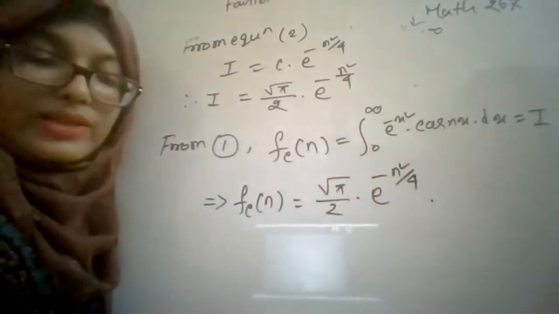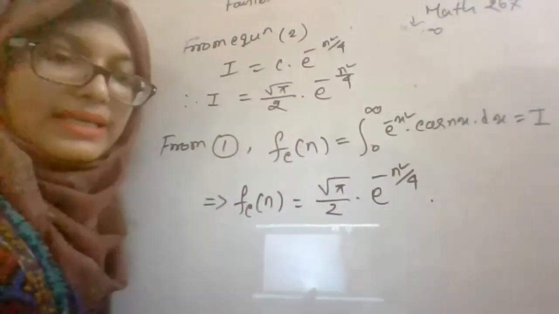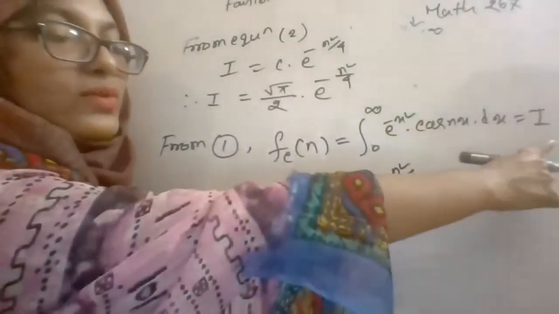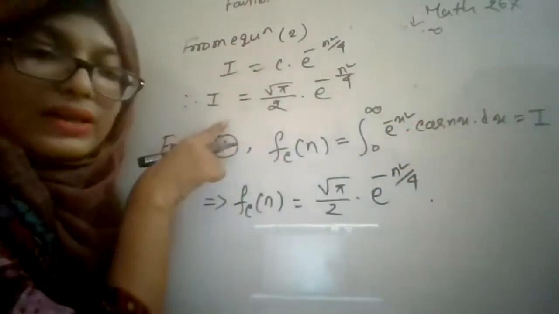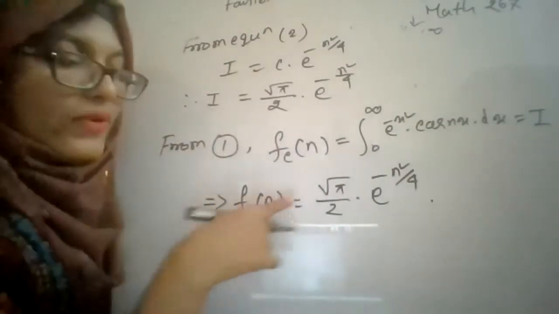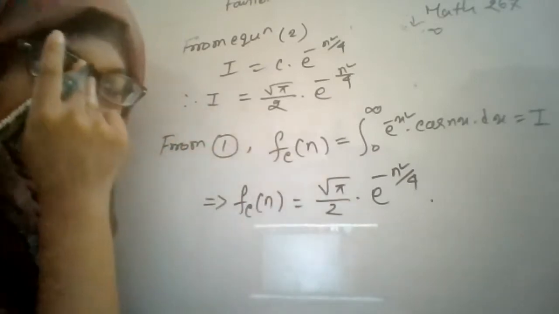Is it possible to write this? We considered this equal to this by using the definition, and initially we assumed that this is equal to I. Finally, we obtained the value of I. So is it possible to write that the Fourier cosine transformation is equal to this? Is it okay? Yes, ma'am.